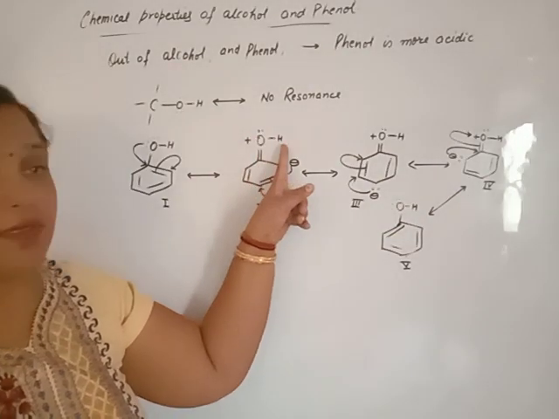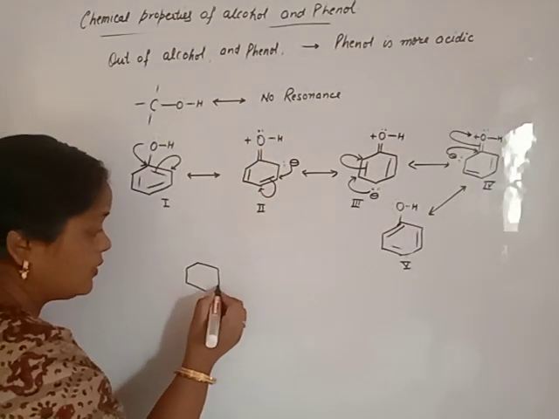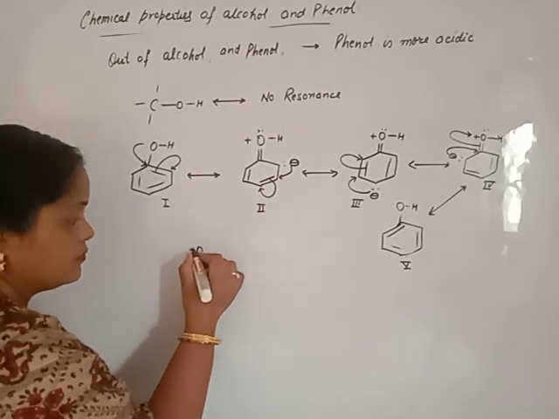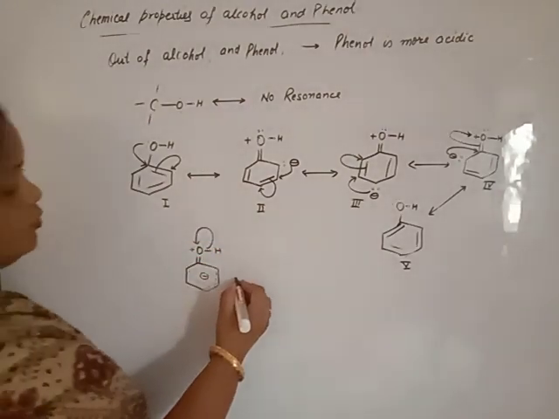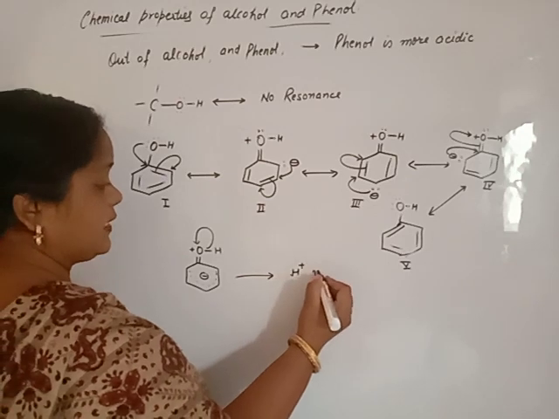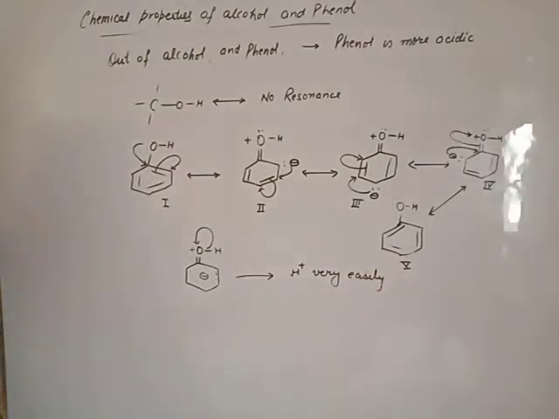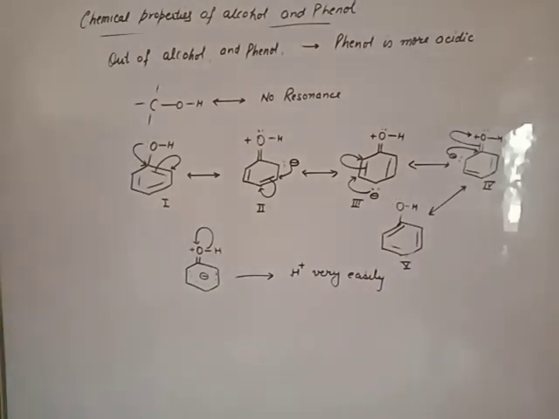Oxygen is more electronegative than hydrogen, so due to positive charge present on oxygen atom, beta oxygen attract electrons towards itself and it lose H positive very easily. This is due to structure number 2nd, 3rd and 4th. So we can say phenol is more acidic as compared to alcohol. Beta, phenol is more acidic as compared to alcohol.